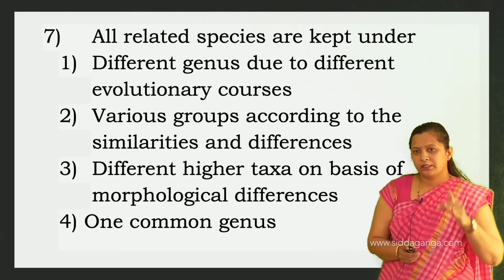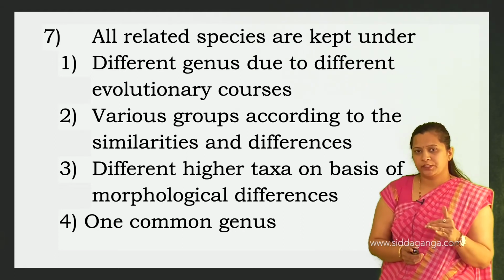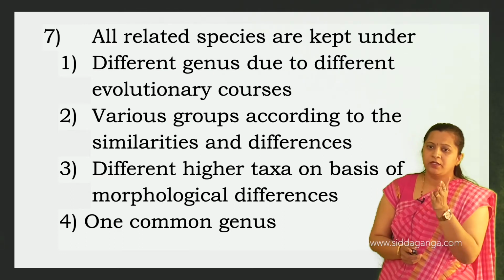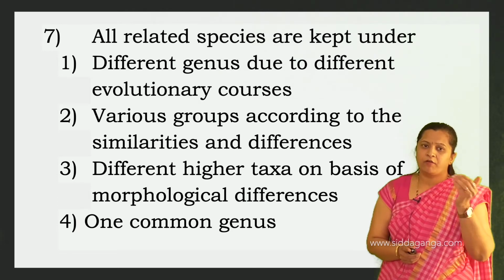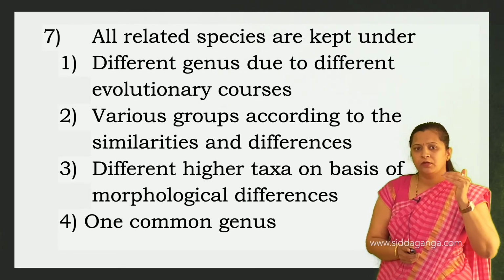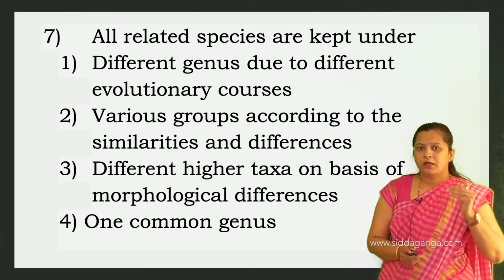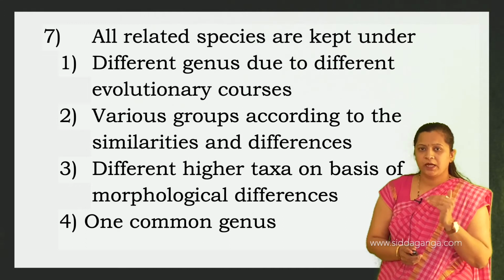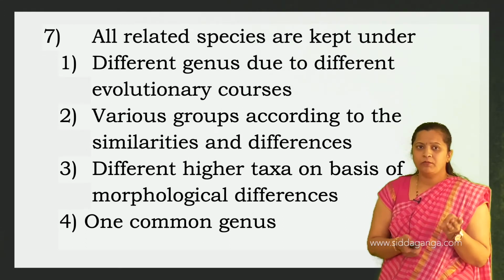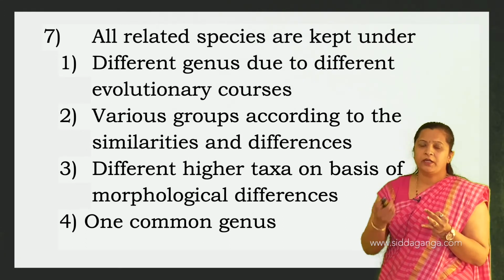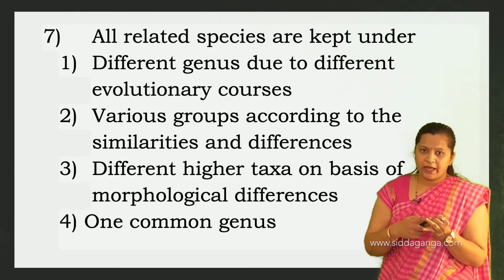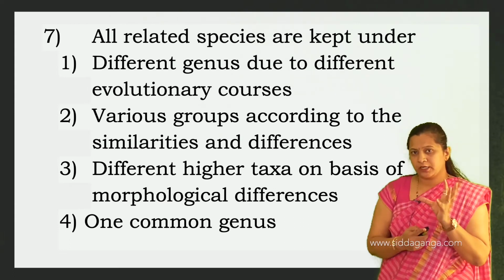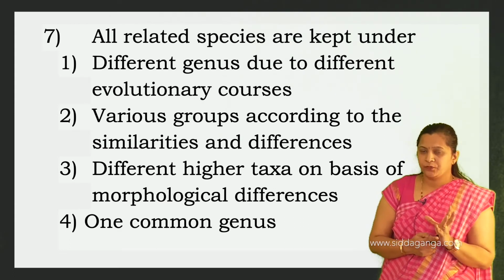If you arrange them in descending order, that is from kingdom to species: kingdom followed by phylum with respect to animals, and division with respect to plants, then class, order, family, genus and the species. So there are 7 different taxonomic categories.